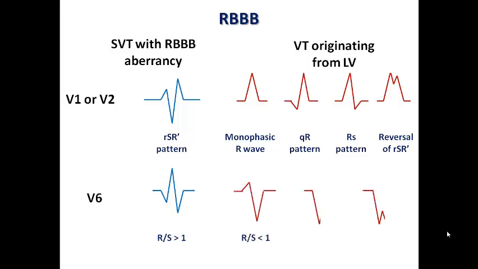And in V6, I could find here an example of an RS wave with an RS ratio less than 1, and sometimes I could find a QS pattern in V6. Of course, it's difficult to keep all these morphological variants in mind, but just remember that if you see atypical morphology for right bundle branch block, this may suggest VT.